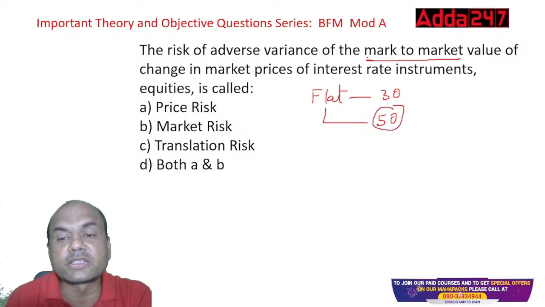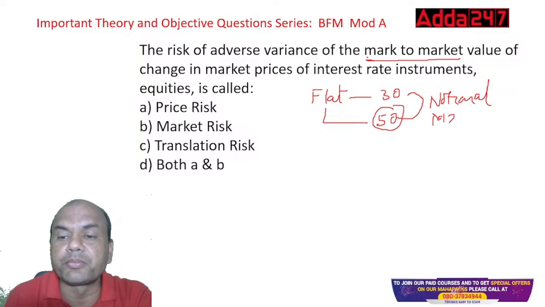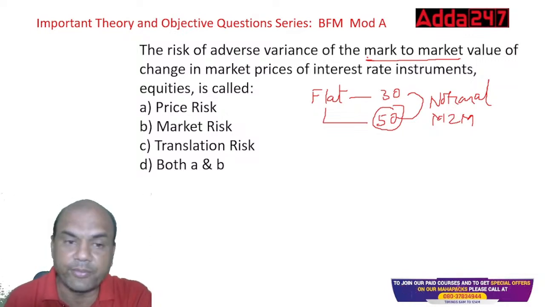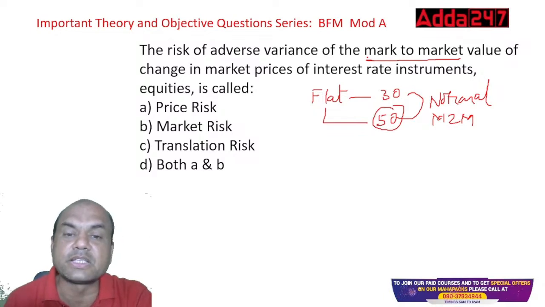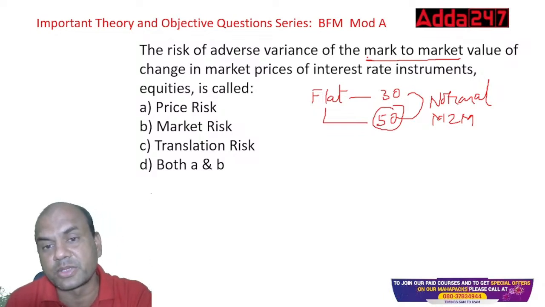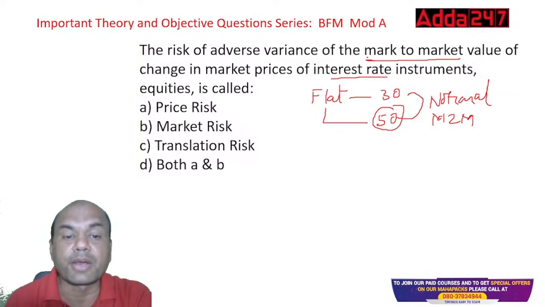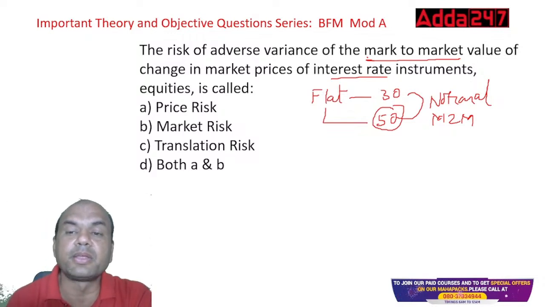This difference is known as notional, or the other name is mark to market, M to M. M to M means the rate at which I bought and the present value of my security. So the risk of adverse variance of mark to market value, of change in market price in interest rate instruments, is called price risk, market risk, translation risk, or both A and B.